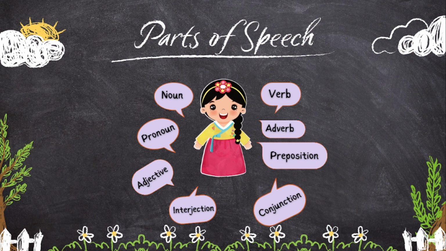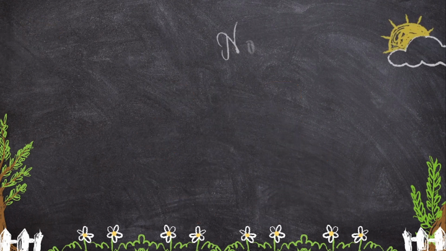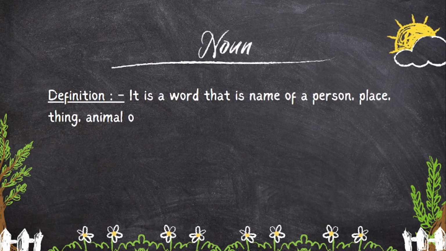In this video, you are going to be explained the definition and types of noun. What is a noun? Noun is a word that is the name of a person, place, thing, animal, or quality. Once again, I am repeating. Noun is a name of a person, name of a place, name of a thing, name of an animal, or name of a quality. Totally 5. First we see name of a person.